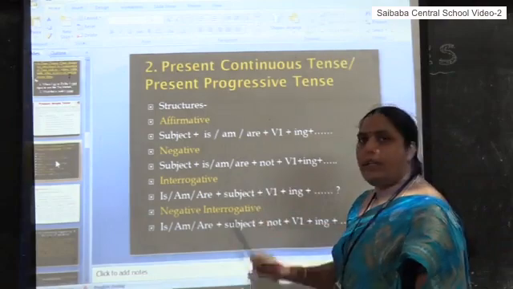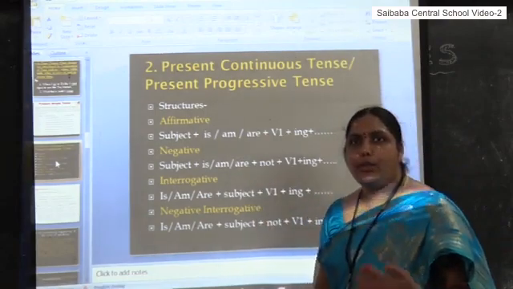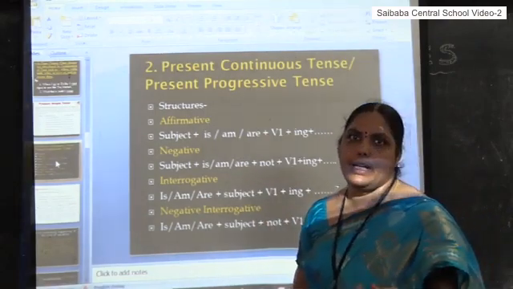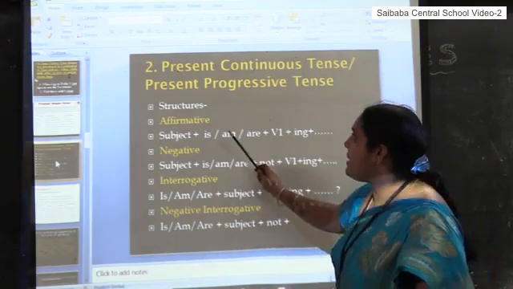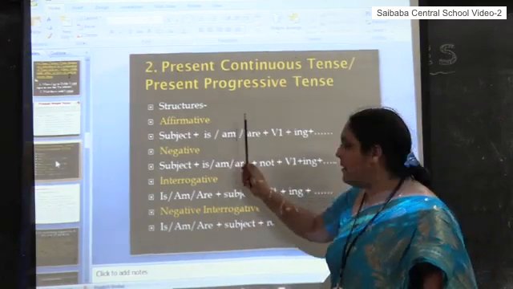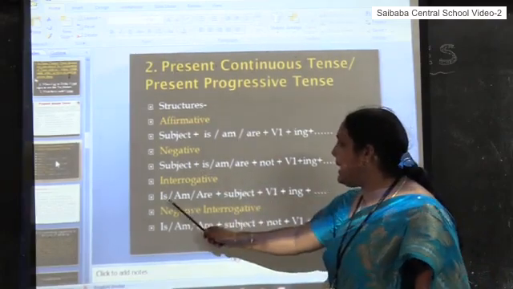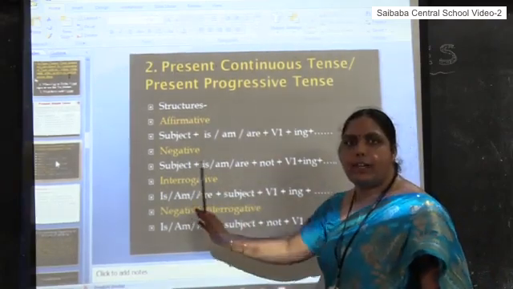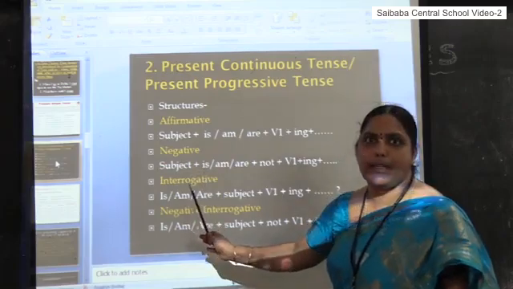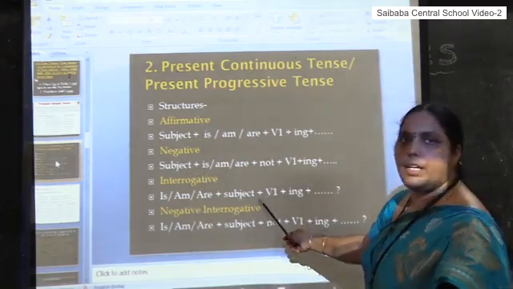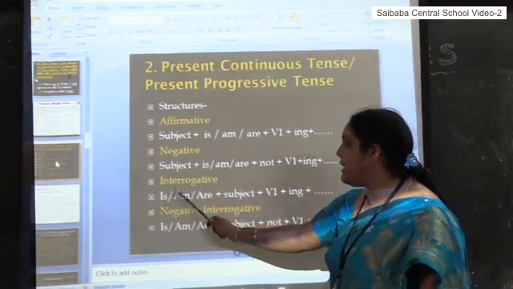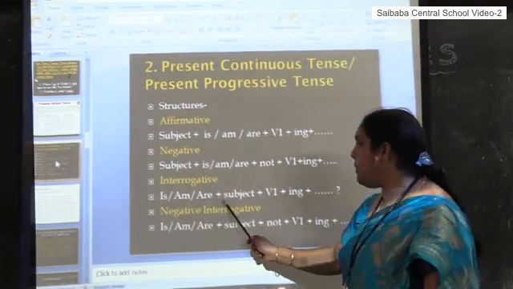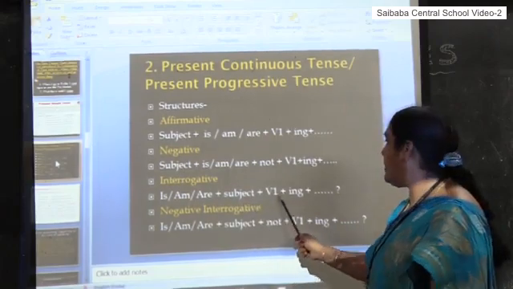In interrogative sentences, in the present tense we took do or does according to the subject and number. In present continuous tense, verb forms like is, am, are come forward and stand in the question place to form interrogative sentences. For example, the interrogative structure is: Is, am, are plus subject plus V1.